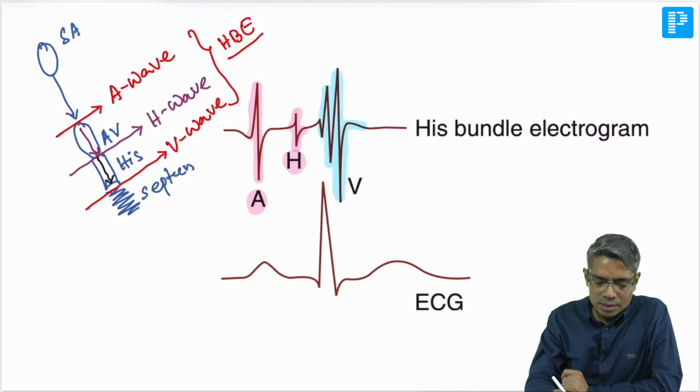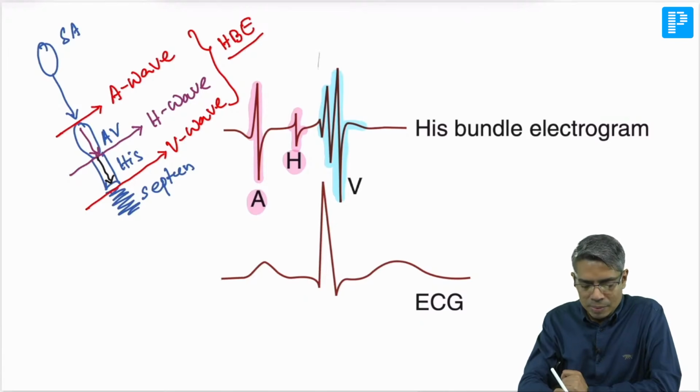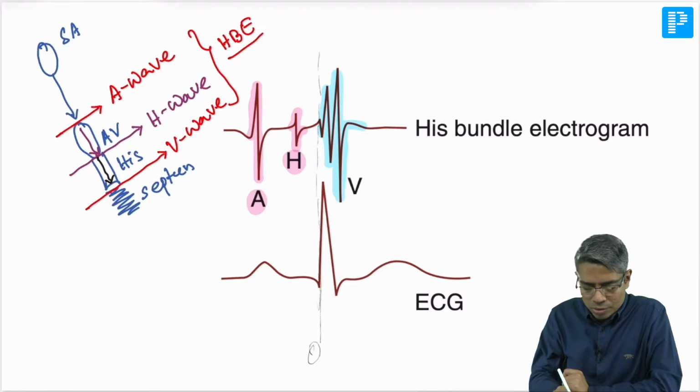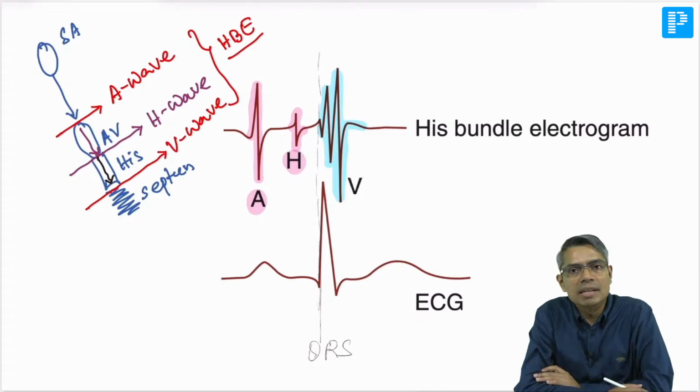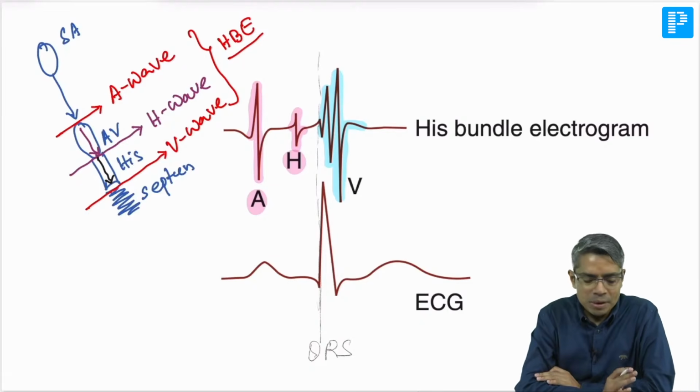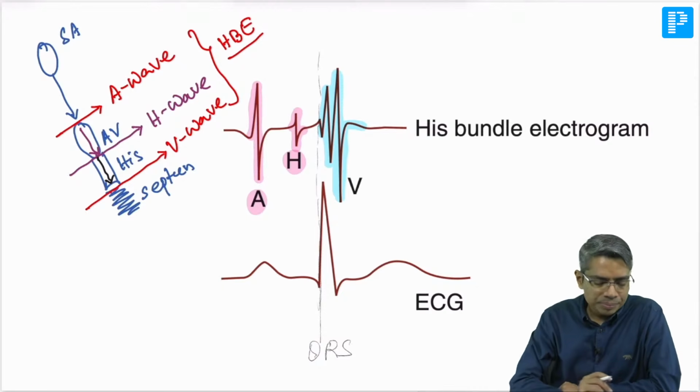If you look at this diagram very closely, you will understand that whenever the V wave is starting, that is the point where in the normal ECG the QRS complex is also starting, because that also indicates ventricular depolarization. That's why these two things match. Now here you have to remember that there are certain intervals.